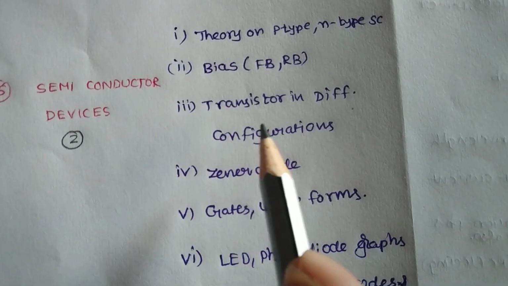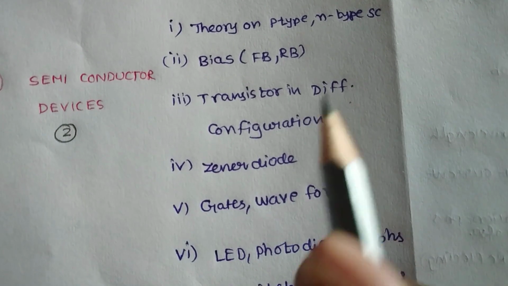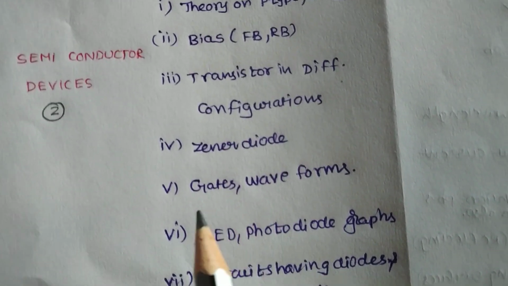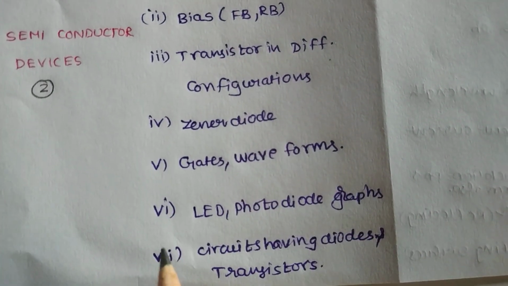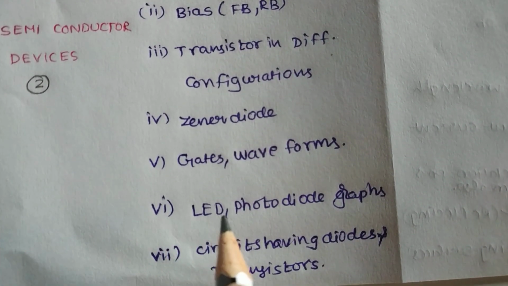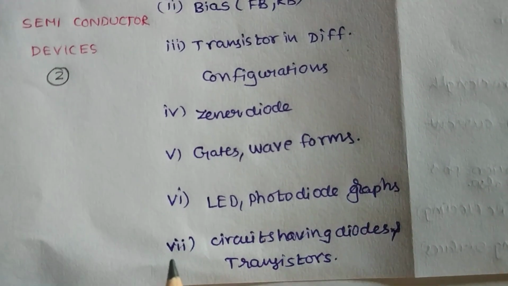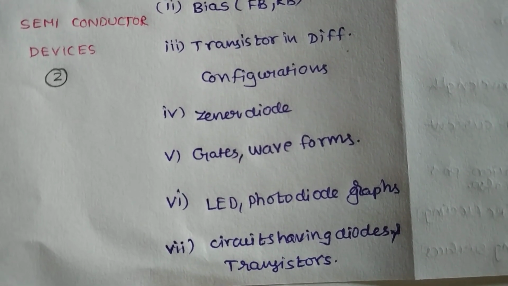Third one, transistor in different cases and its configurations. Fourth one, Zener diode problems. Fifth one, gates and its waveforms problems. Sixth one, characteristics of LED, photodiode and its graphs. Seventh one, circuits having diodes and transistors.